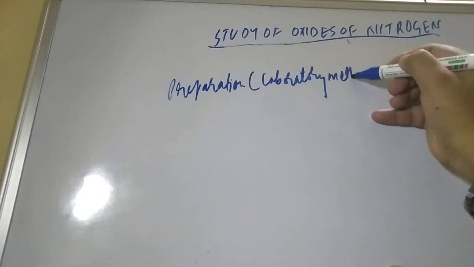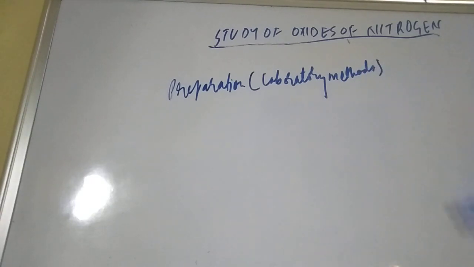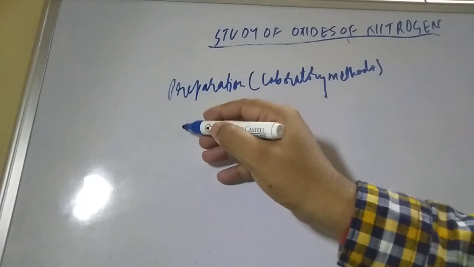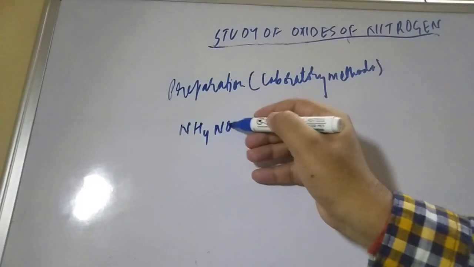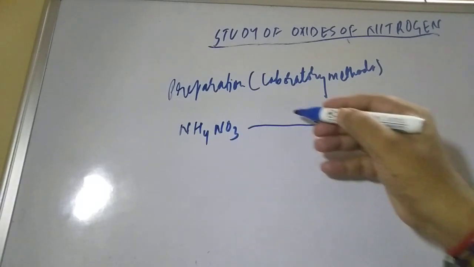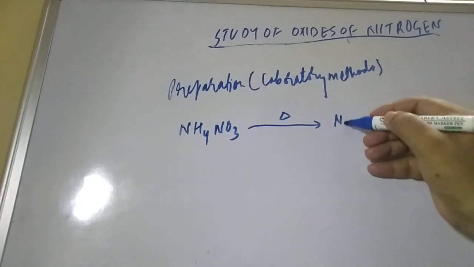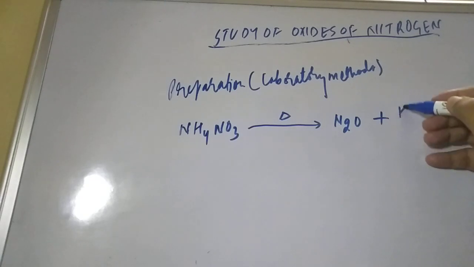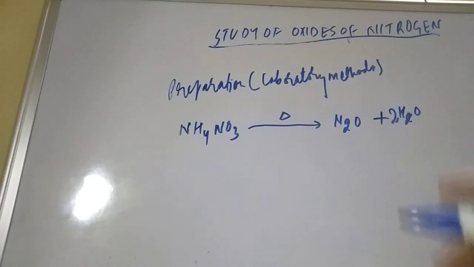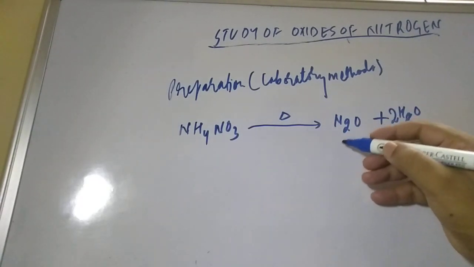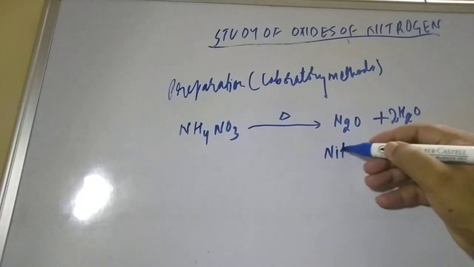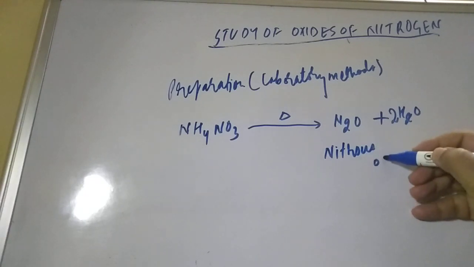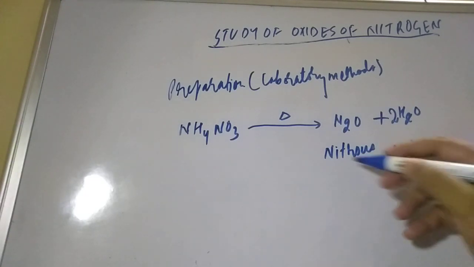So how to prepare this laughing gas? You take any nitrate, suppose we are taking ammonium nitrate, NH4NO3. If you heat this ammonium nitrate, it will give N2O along with 2 moles of water molecules. And this is the nitrous oxide, our required product.